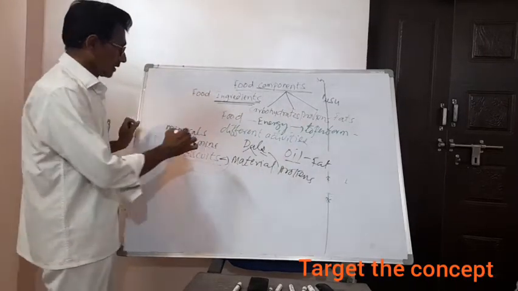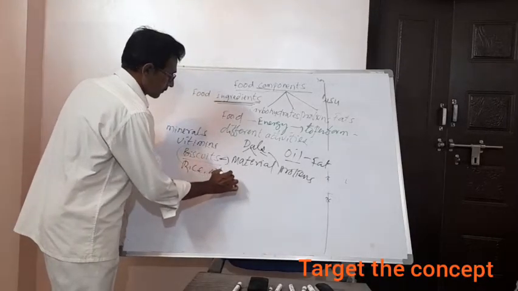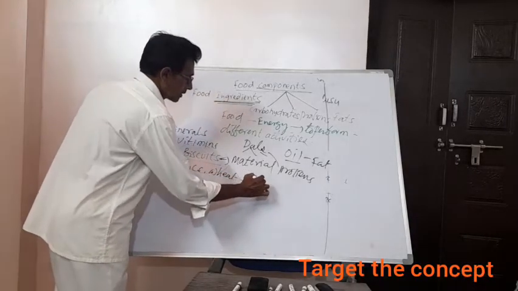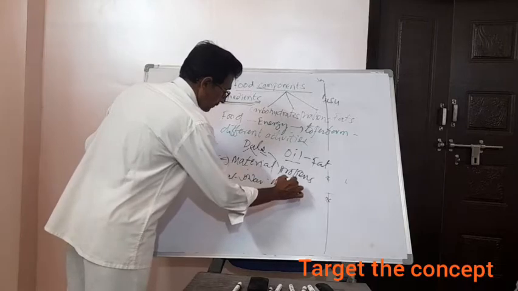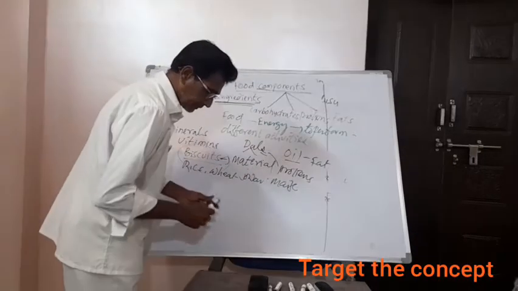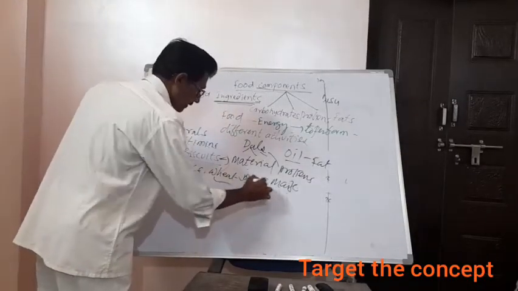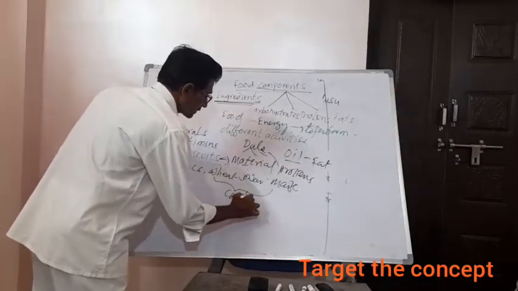And rice, wheat, jowar, maize, if you eat them, from that you will get carbohydrates.